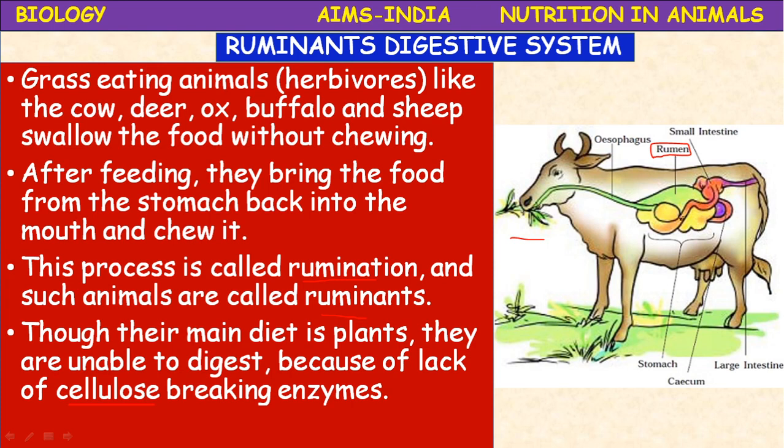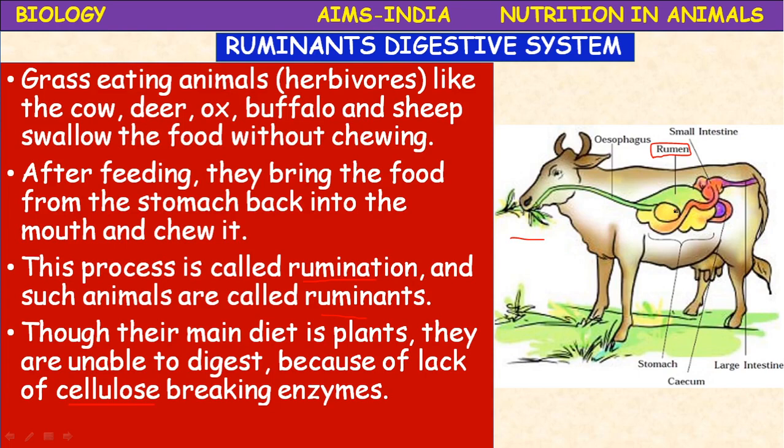reticulum, omasum and abomasum. Okay, rumen, reticulum, omasum, abomasum. So these are the 4 main chambers present in the ruminant stomach, out of which rumen is the largest chamber, in which certain flagellate protozoans and the bacteria are present. So there is a symbiotic association.